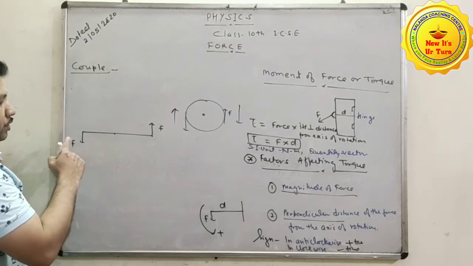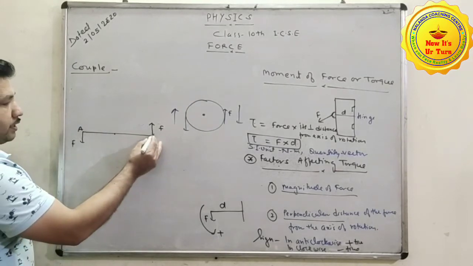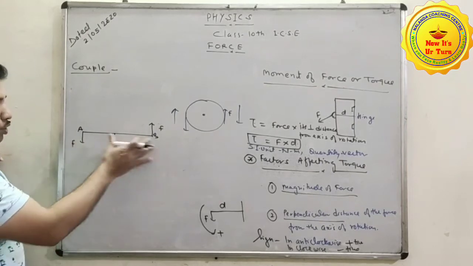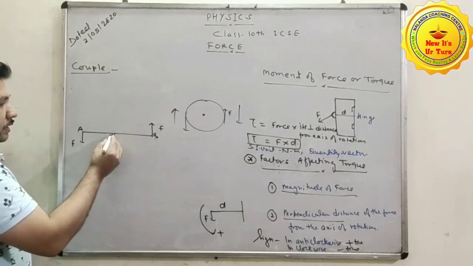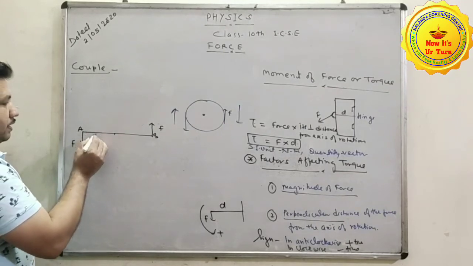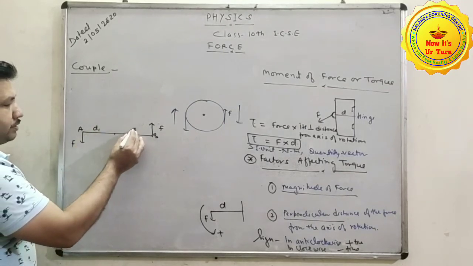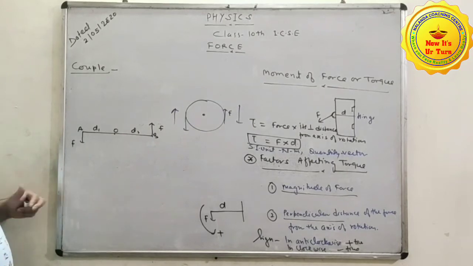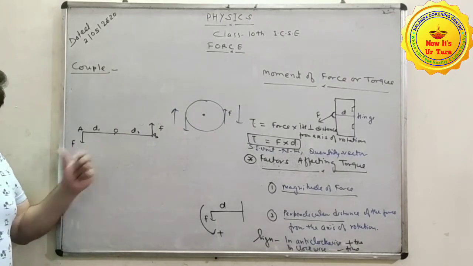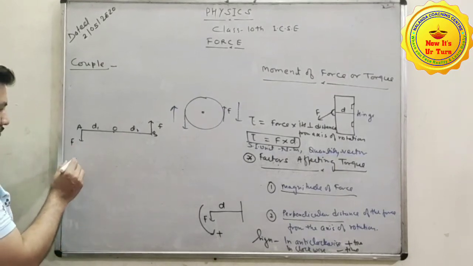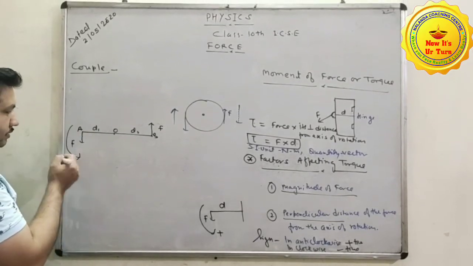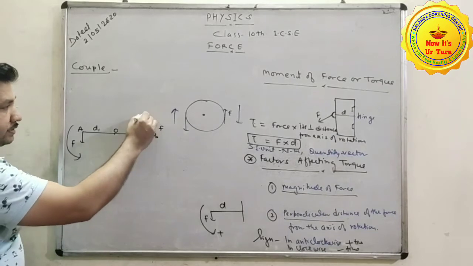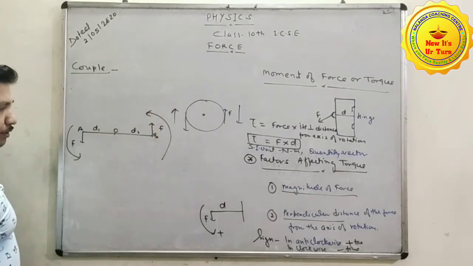Suppose AB is a log over which there are two forces acting. This one is D1 and this one is D2, and we are calculating the moment of force about this. In that case, this one is rotated anticlockwise, and this one is also rotated anticlockwise. Clear?